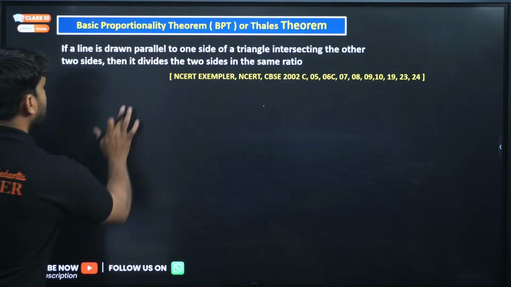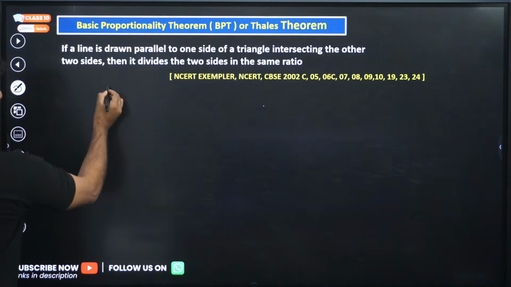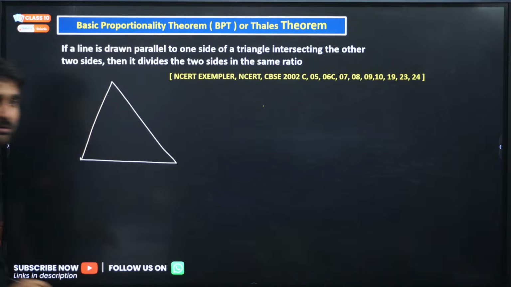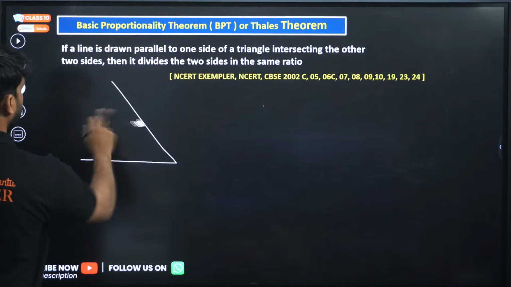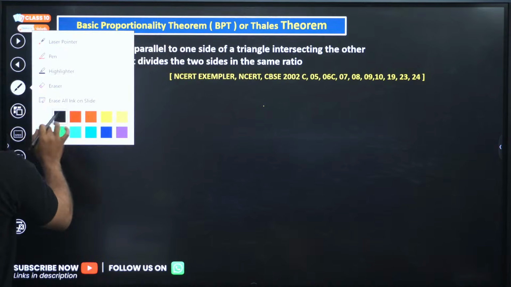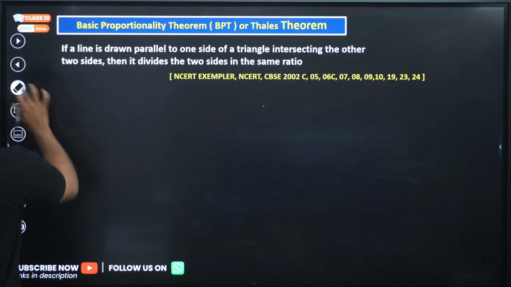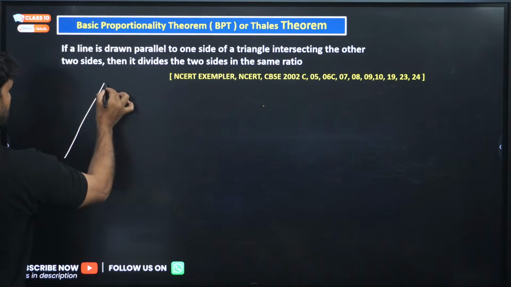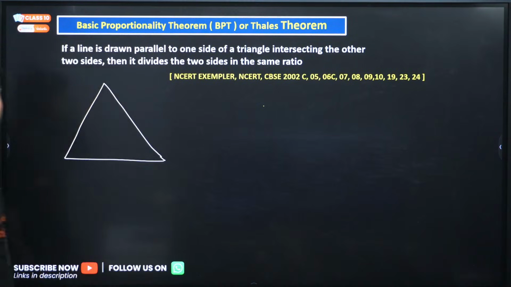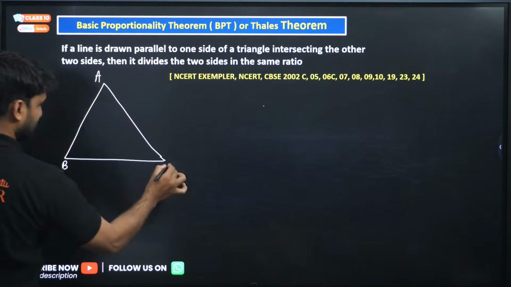So let me give you the proof, my dear. To prove this, I have to take a triangle. I think I need to draw a beautiful triangle. I love diagrams. In maths, diagram plays a very important role in exam, my dear. Your presentation, diagram, labeling, everything will give you the marks. So let's say this is a triangle, and I'm calling this triangle A, B and C.